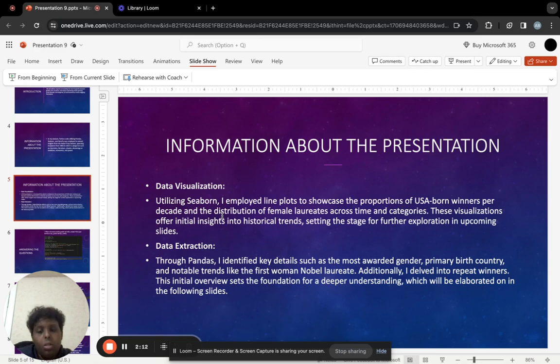Data extraction through pandas identifies key details such as the most awarded gender, primary birth country, and notable trends like the first woman Nobel laureate. So we will discuss more in the upcoming slides.